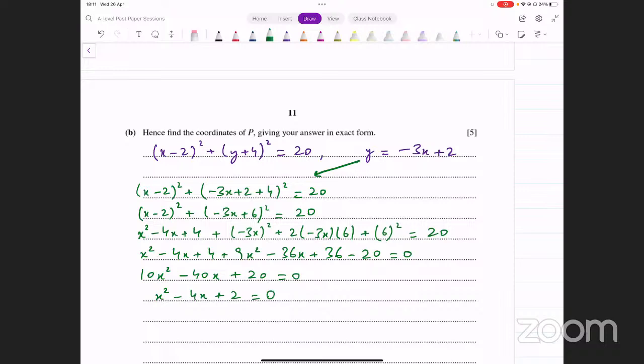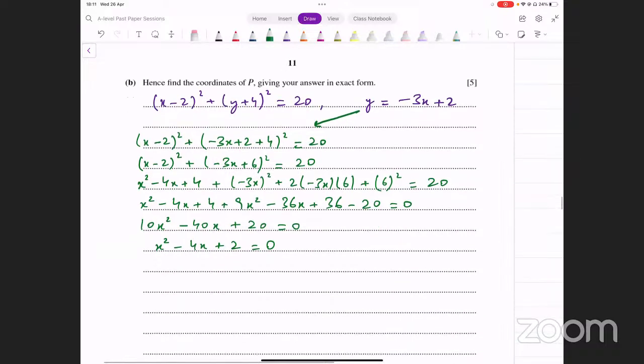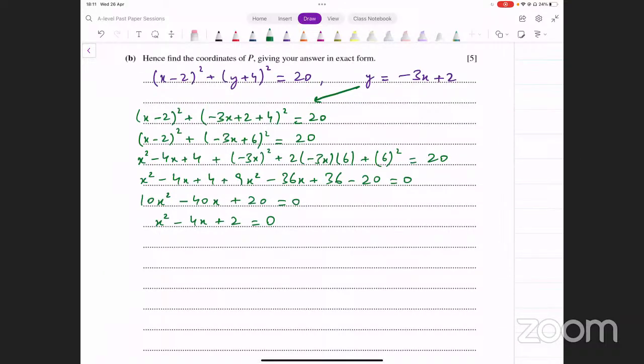Now, can we factorize this? Let's think about this. We cannot. Mid-term break nahi kar sakte. Yeah, so we can't do that. So what we do is we use the quadratic formula.